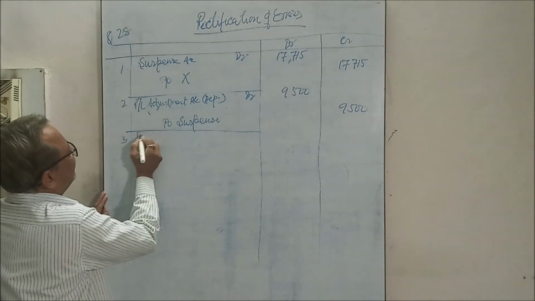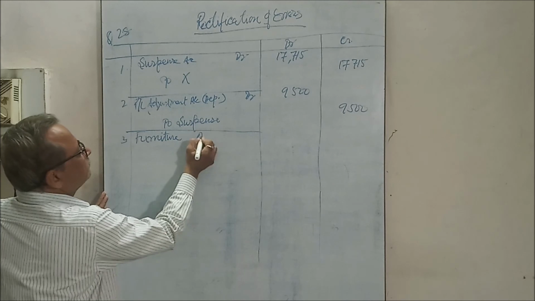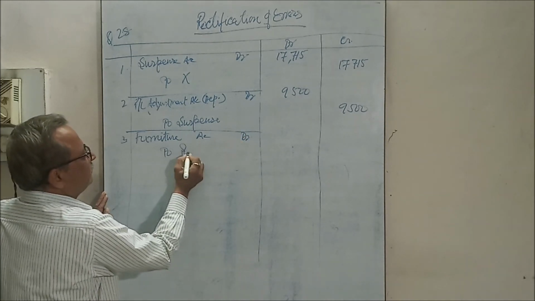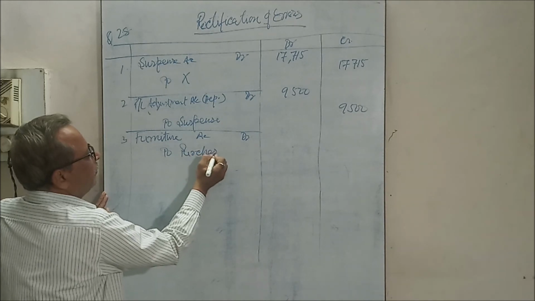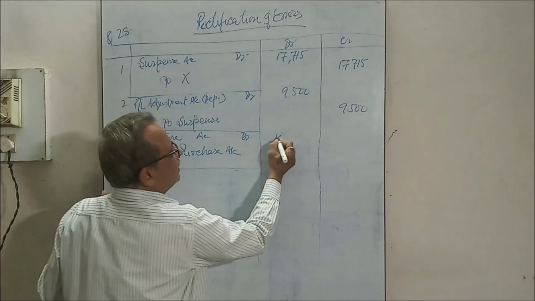We have to debit the furniture account. Purchase should not be debited, so credit it. Purchase account, and it is 1,50,000.